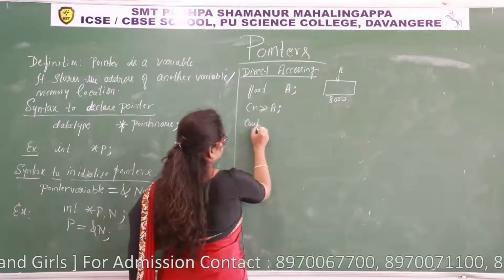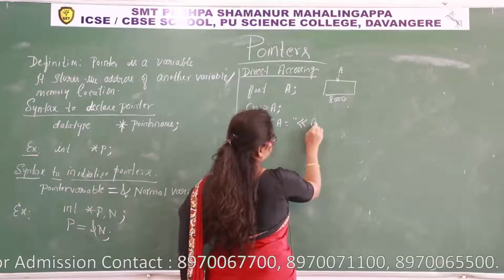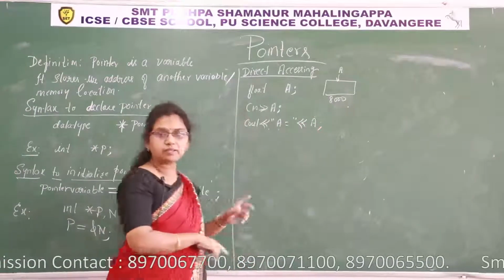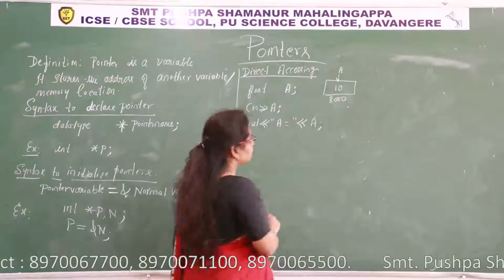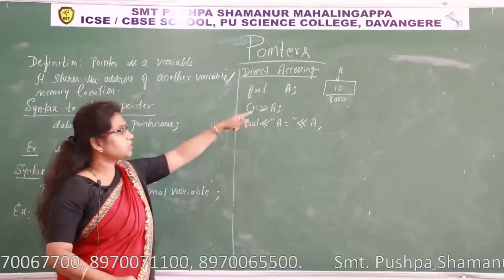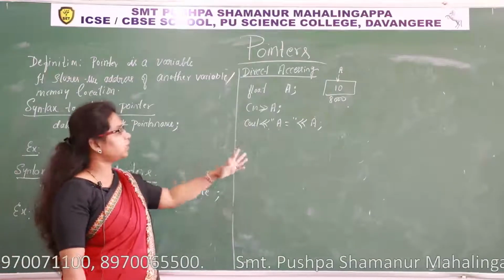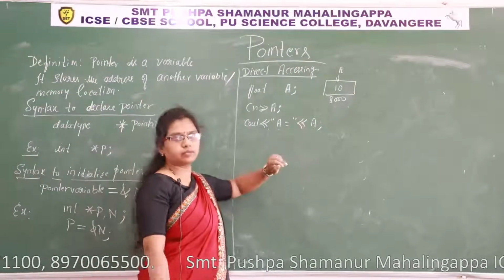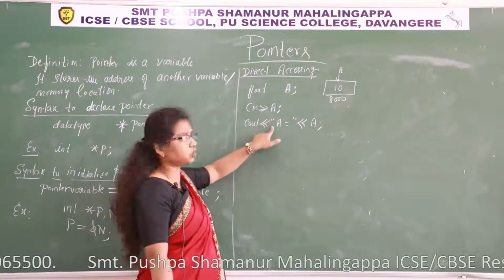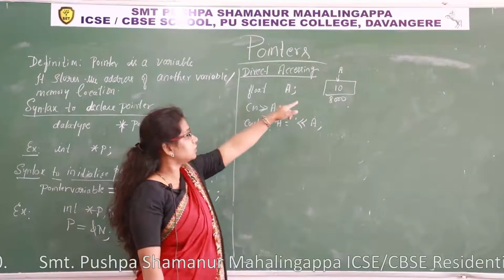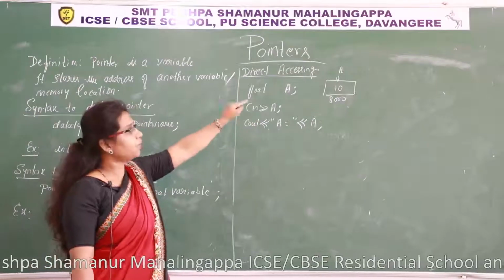I want to display the content of A. See, cout A is equal to A. First I access the memory to read data. Let us give 10. Now I am displaying the content. Just now what we read, I want to display that on the screen. A is equal to 10. So this is the read operation and this is the write operation, input operation, output operation. For these two purposes I have taken that memory name, isn't it? That is called accessing a variable.